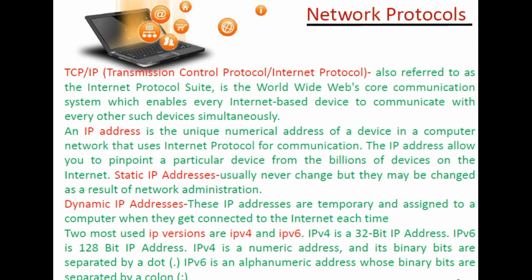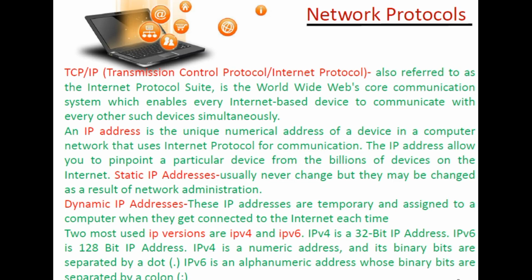Dynamic IP addresses are temporarily assigned by DHCP, the Dynamic Host Configuration Protocol. It is a protocol which assigns a new IP address every time you are connected to the internet. It is also a server, that is DHCP, Dynamic Host Configuration Protocol. So we will understand it once again. These IP addresses are temporarily assigned to a computer each time it is connected to the internet, that means every time.